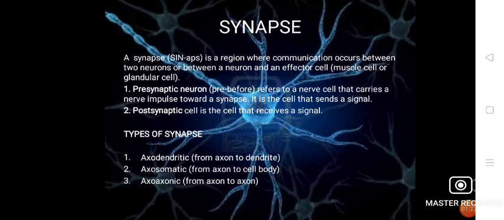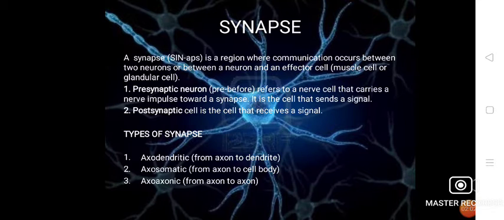There are three types of synapse. First one is axodendritic. Here the name represents what it is: axo means the axon of a neuron and dendritic means the dendritic region of another neuron. Second type is axosomatic. Axo means axon and somatic means body, that is the cell body of a neuron. Third is axoaxonic. Here the axon of one neuron connects to the axon region of a second neuron.